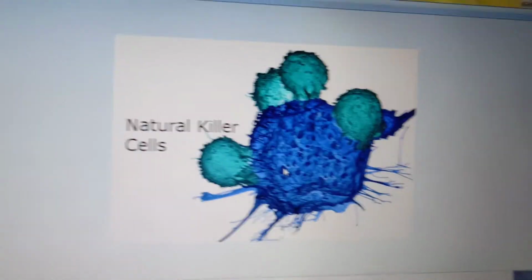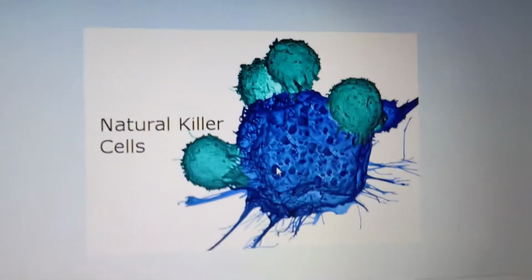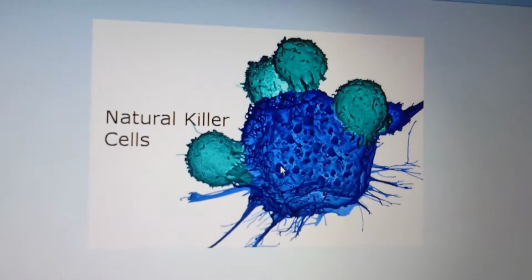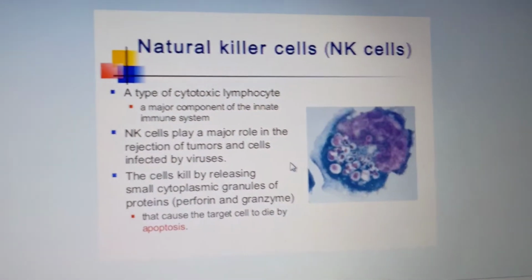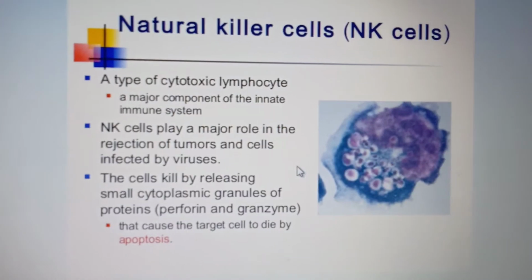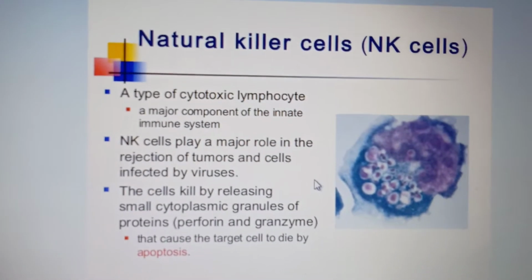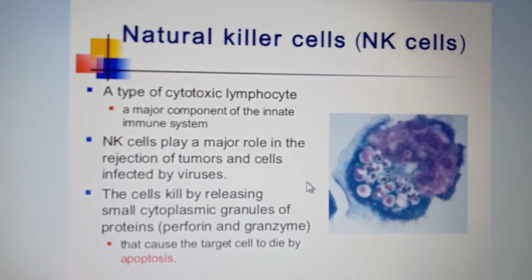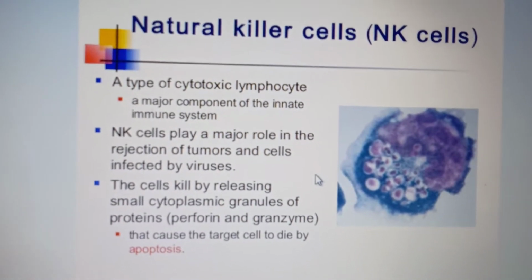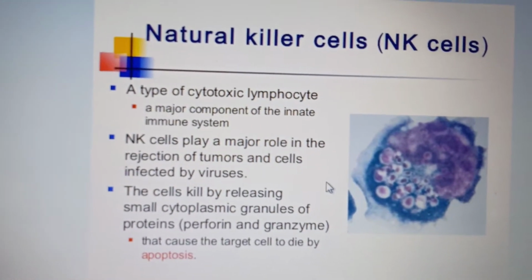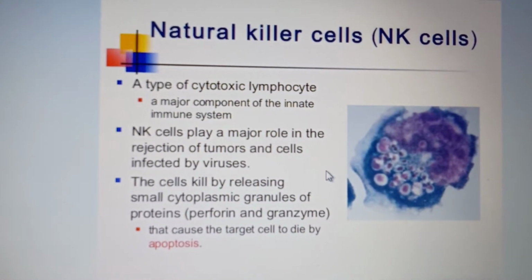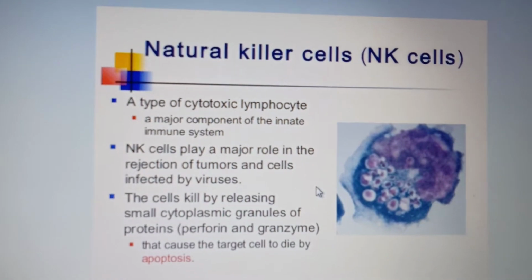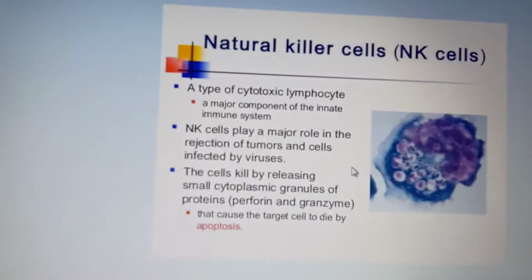Next we'll see the natural killer cells. Monocytes we saw first, and this is a natural killer cell. It's a type of lymphocyte in the blood, naturally present in our body. It's actually a cytotoxic lymphocyte, an immune cell, and it releases small cytoplasmic granules of proteins which can target the antigen.